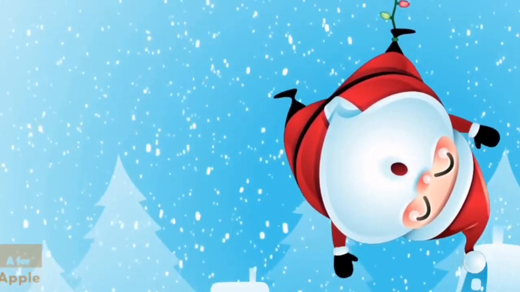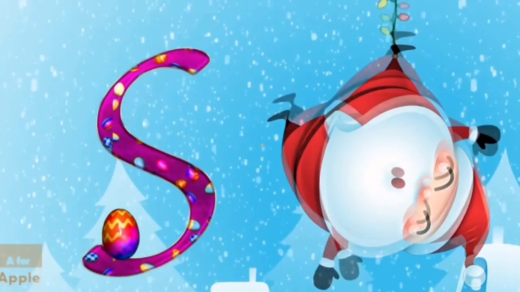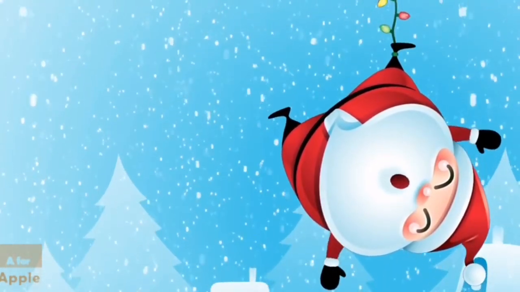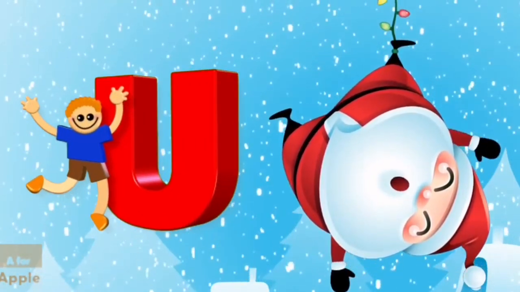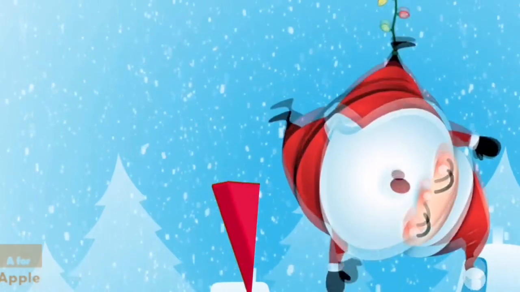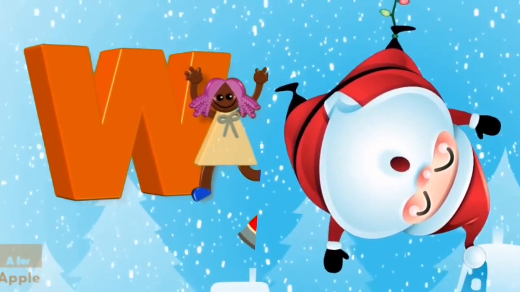R for rabbit, rabbit. S for sun, sun. T for tomato, tomato. U for umbrella, umbrella. V for violin, violin. W for watermelon, watermelon.